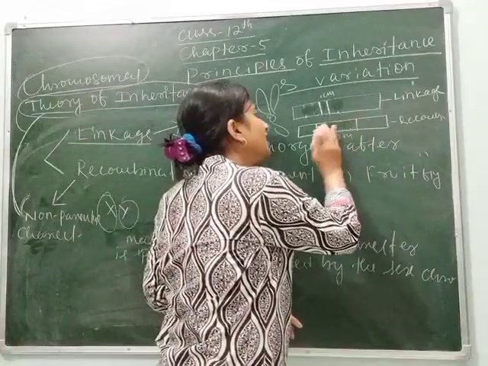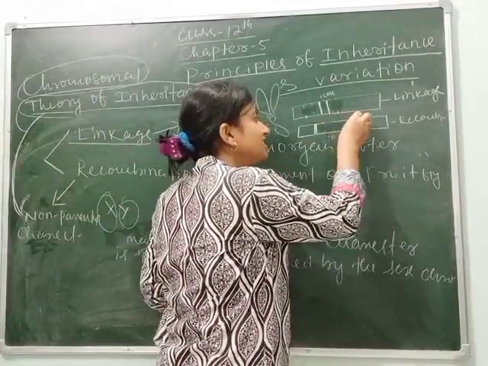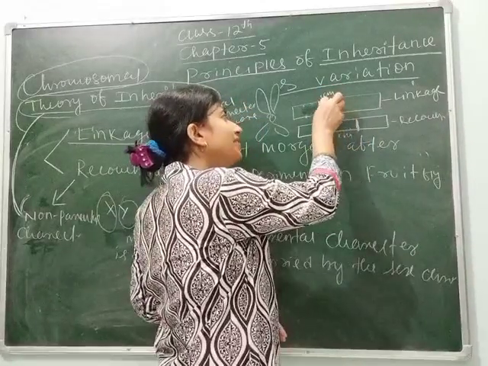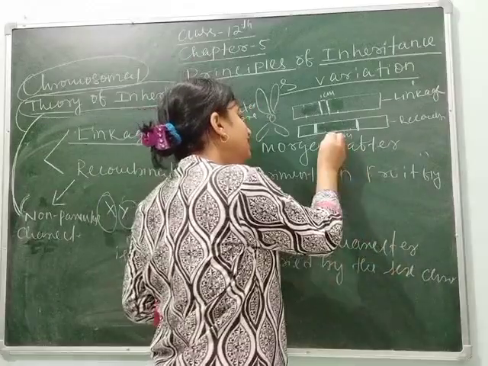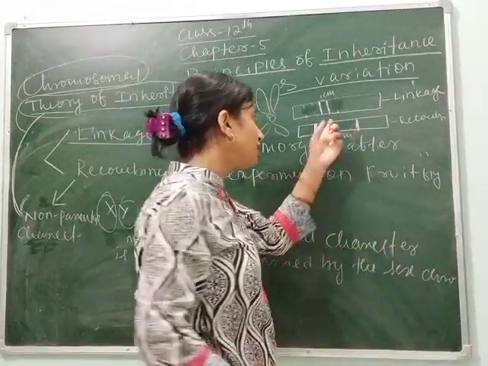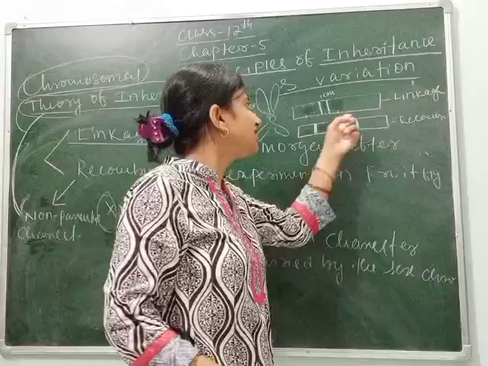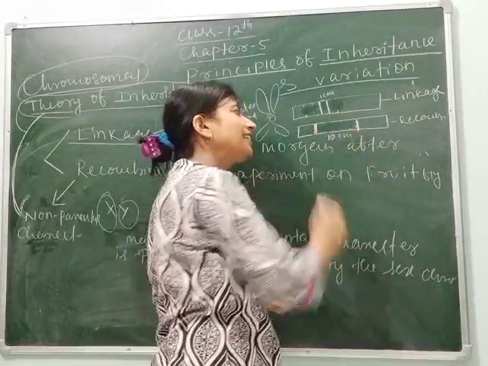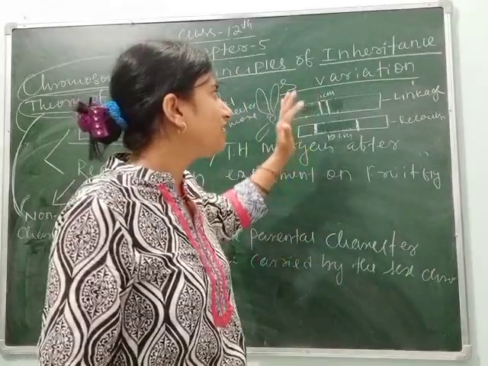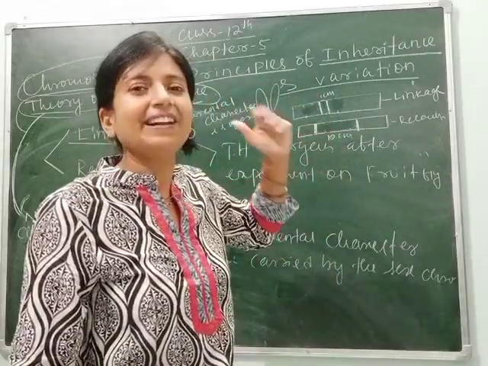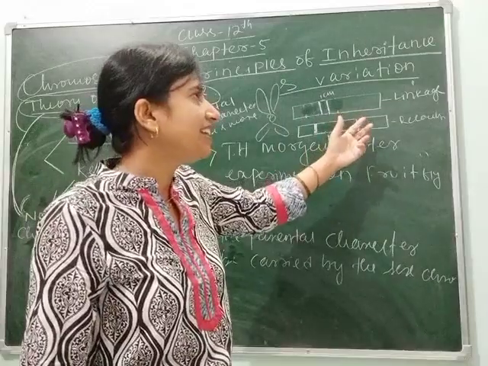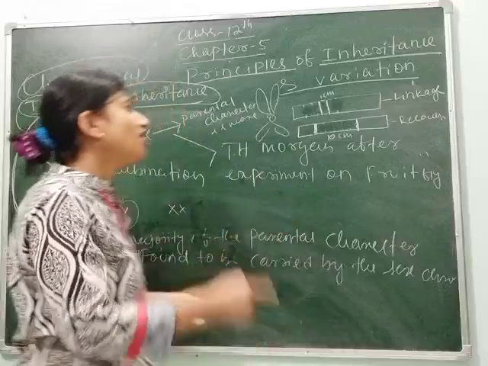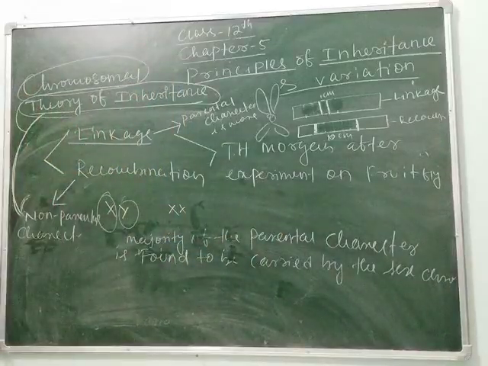But in recombination, the genes are at a distance. Suppose this gap is 1 centimeter and here it is 10 centimeters. So here more gap is present as the genes are apart from each other, due to which some non-parental characters will come. So we can conclude that in linkage parental characters are maximum, whereas in recombination non-parental characters are maximum. So this is all about linkage and recombination.